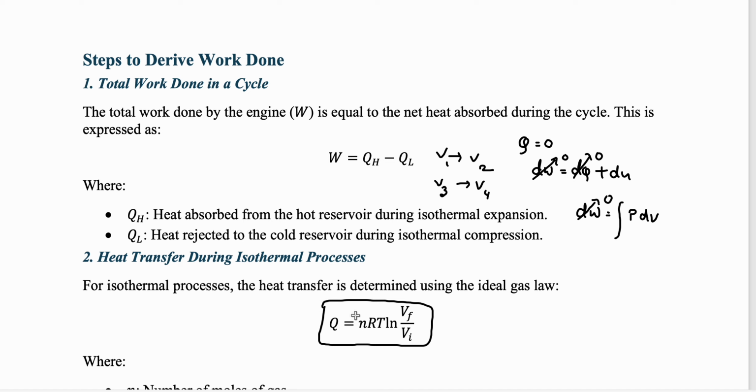Many times a question might be to explain or discuss the Carnot cycle, and they might give you, let's say, 12 marks or 15 marks, then you have to derive this work done relation. But if the marks are less, you explain the Carnot cycle or Carnot engine itself, that's a very, very long answer. And then after that, maybe they don't need the derivation, you can just use the relation for heat and directly use it. So this is Q, which is work done, nRT ln of Vf divided by Vi.